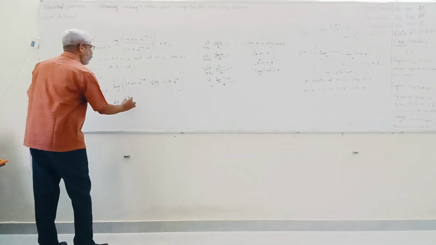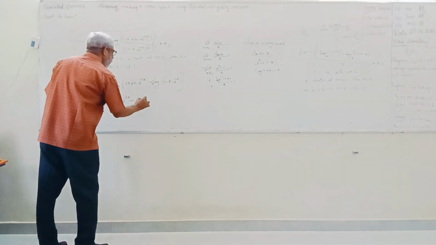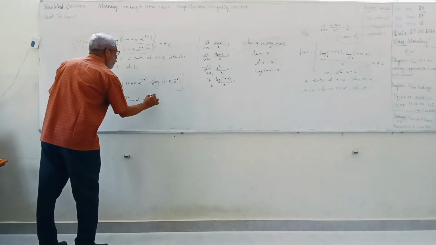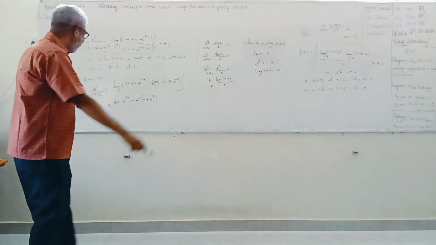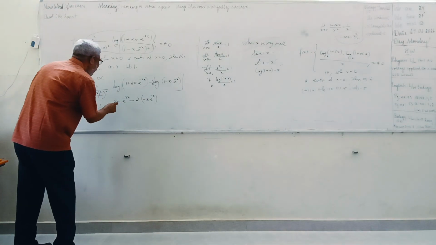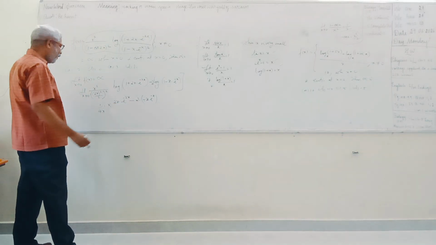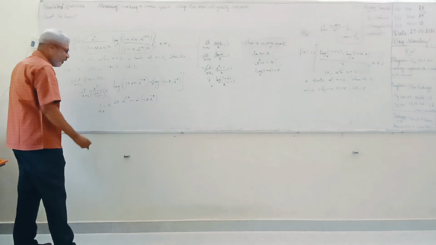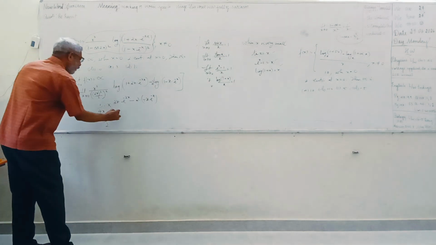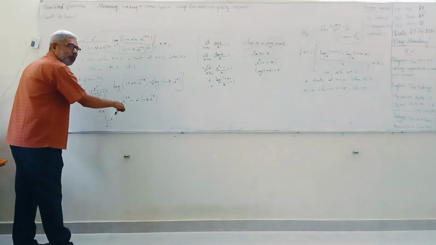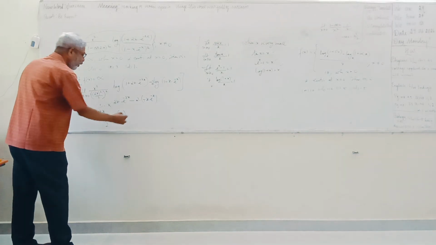Then minus of, and how will you write? This is 2 into, this is equal to minus of x e raised to x. Okay. And here you can see that this is 2x, here also 2x, that can be taken outside. And here there will be a cancellation, and therefore you are getting 1 by 2 here. And then here you are getting e raised to 0 plus e raised to 0, that is again 2. So your answer will be 1.